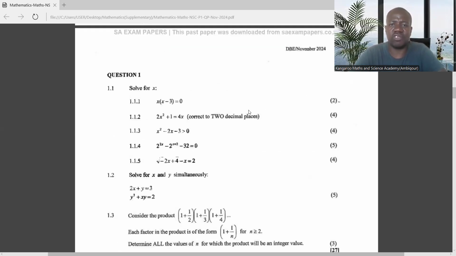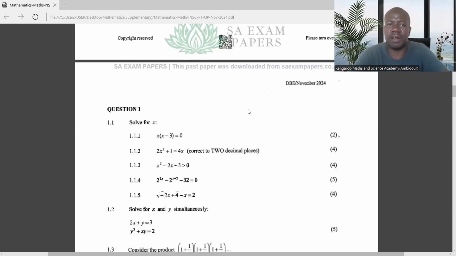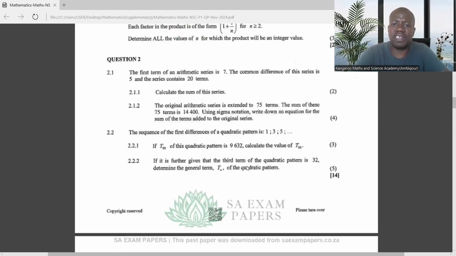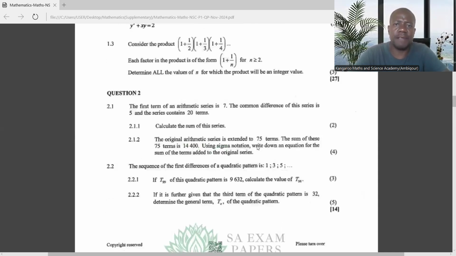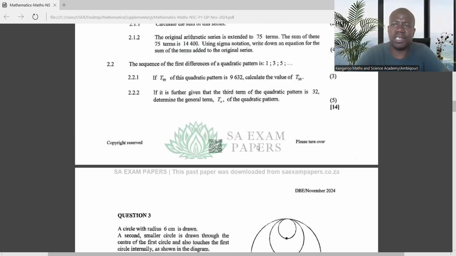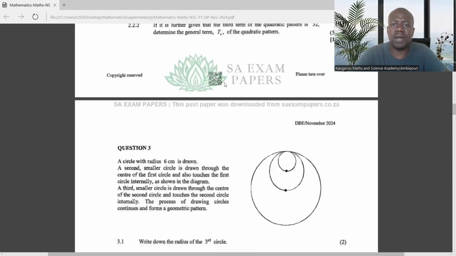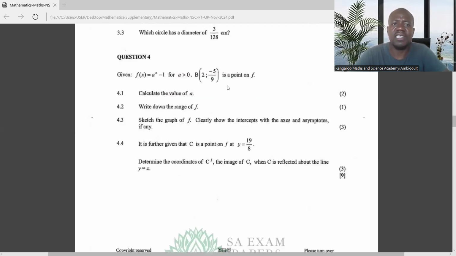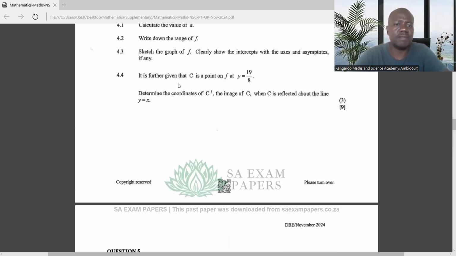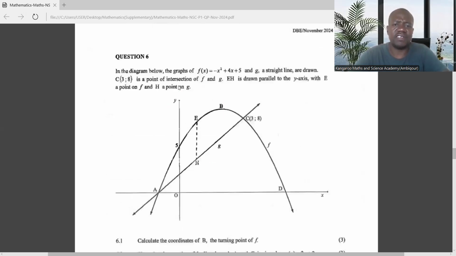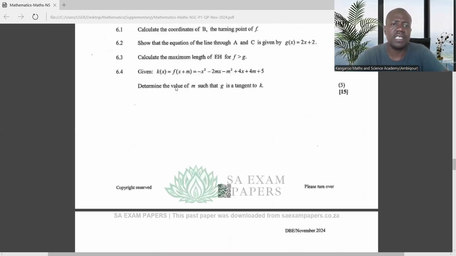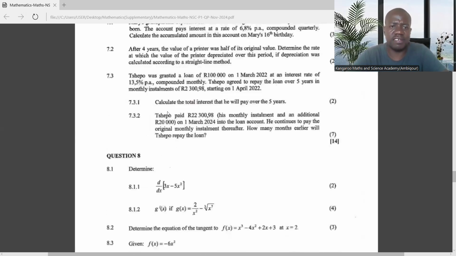In terms of the format, the first question is algebra. The second one is sequences and series, usually questions 2 and 3. Then question 4, we have functions and graphs, and 4, 5 and 6 are also functions and graphs. Question 7 is financial maths.